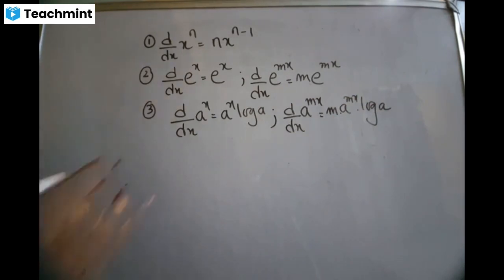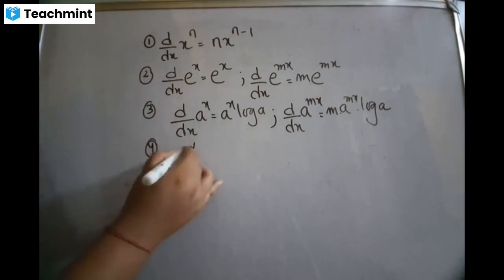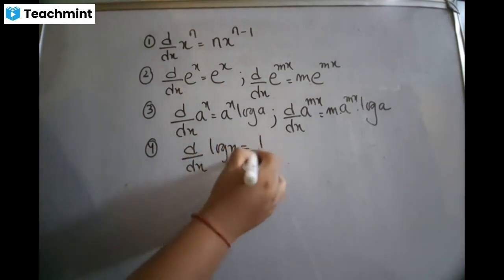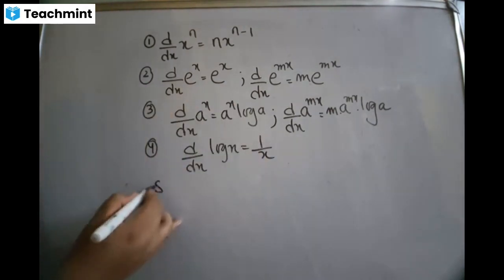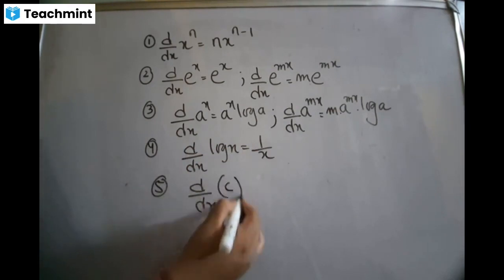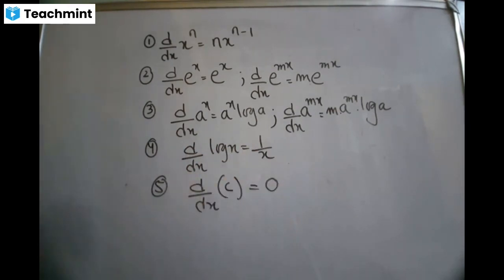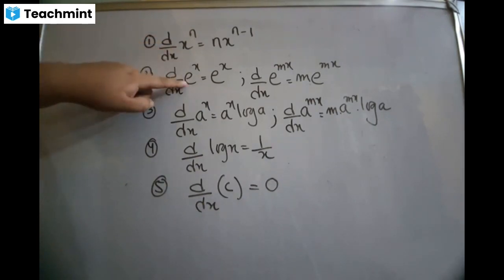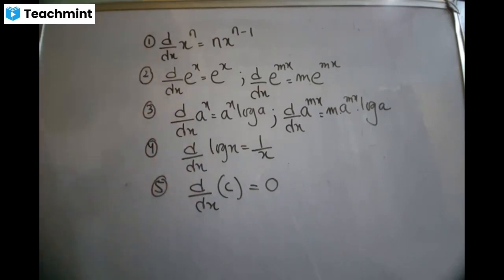Log a. Formula number 4, d/dx of log x will be equal to 1 by x. And finally, formula number 5, d/dx of a constant is equal to 0. So these are the first set of formulas. These formulas will help us break an algebraic function, x; an exponential function, e; and a log function. So this formula will help us break 3 types of functions.